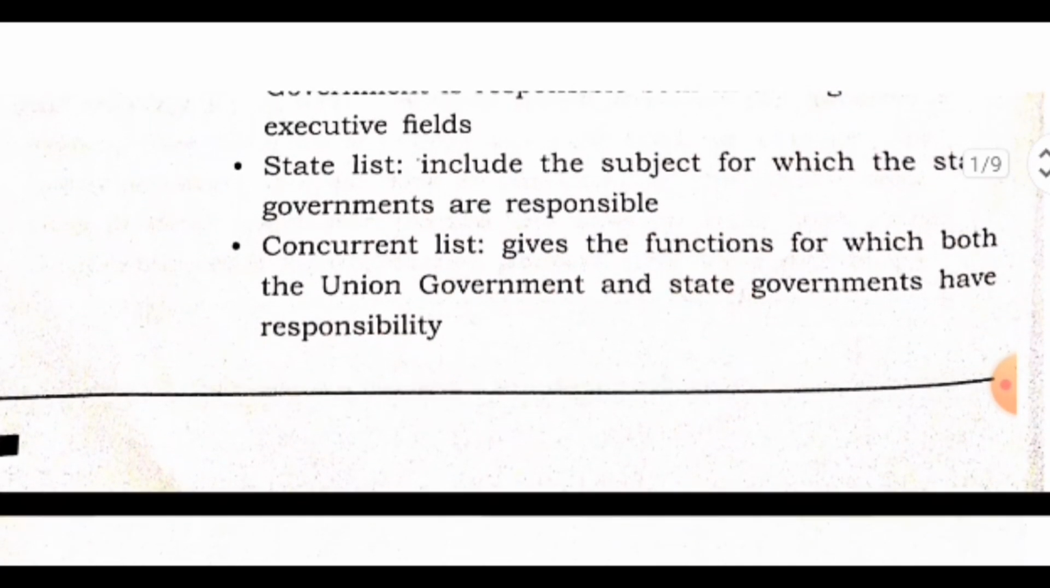Concurrent list, now what is this concurrent list? We have talked about the national level, we have talked about the state level. Now what about the concurrent list? The concurrent list gives the functions for which both the union and the state governments have responsibilities. Union means central government, state means state government. So concurrent list means both governments: union government plus state government equals concurrent list. It contains the functions for which both the union government as well as the state government are responsible.